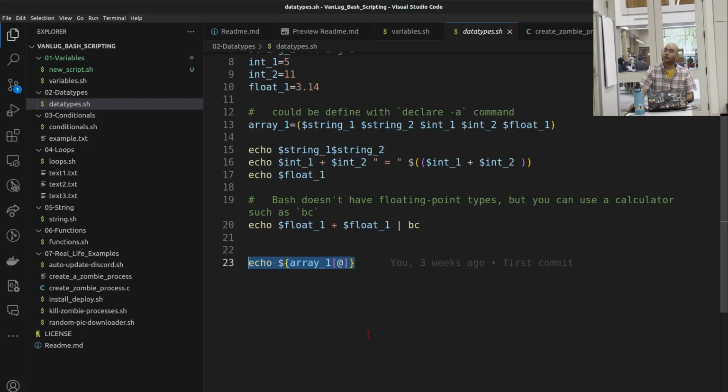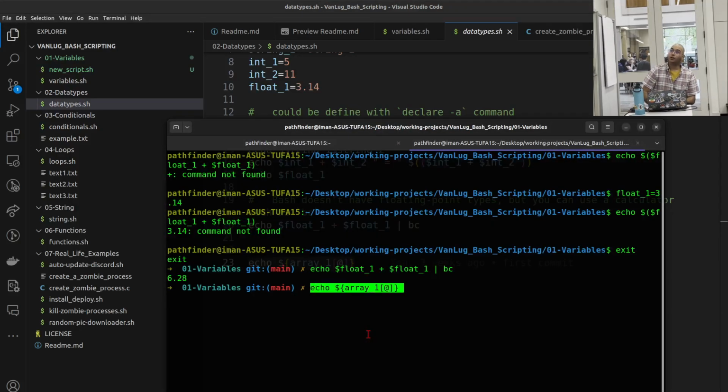This is the syntax: dollar sign, curly brackets, then we name our array, and inside the indexing we put the @ sign to go through it.